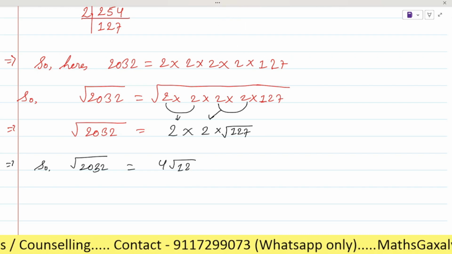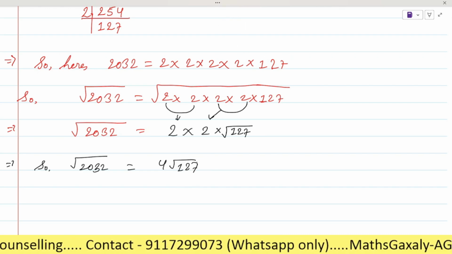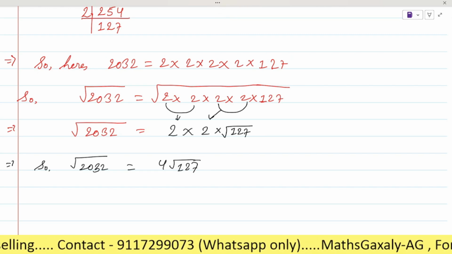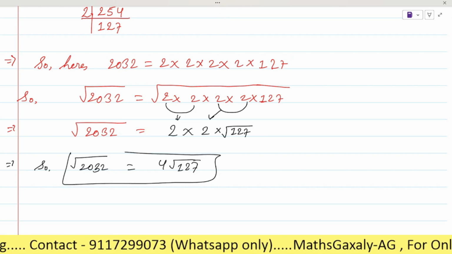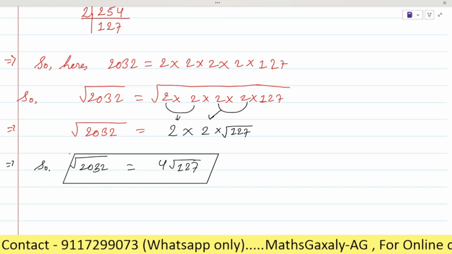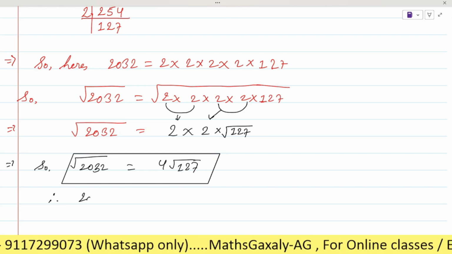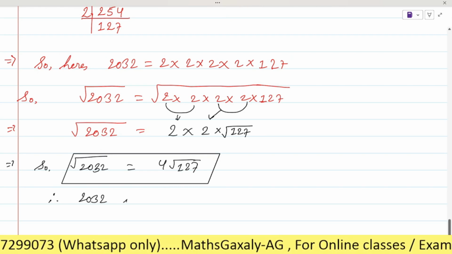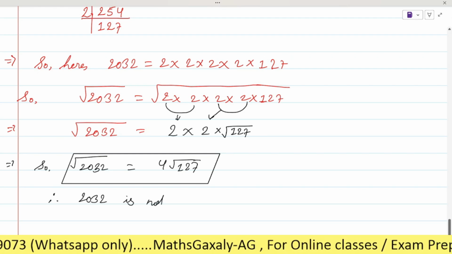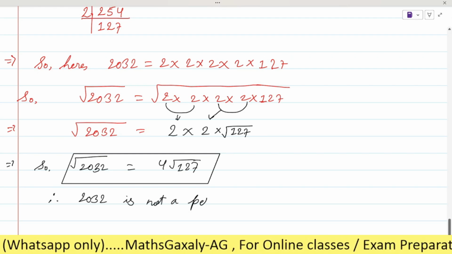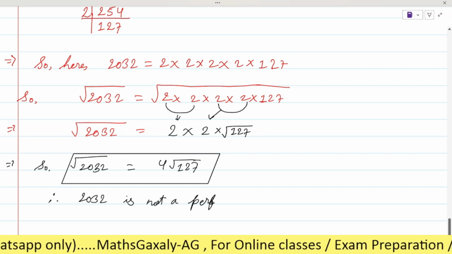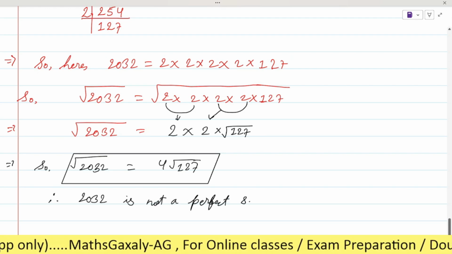So, 4 root under 127. Just wait a minute, let me complete it. Therefore, 2032 is not a perfect square.